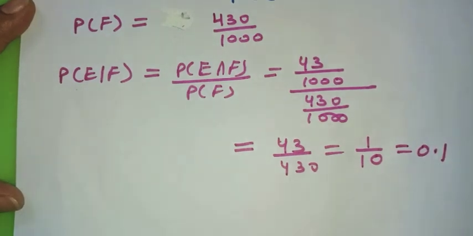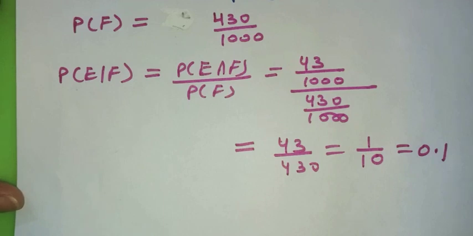So students, this is how we calculate the conditional probability of one event when it is given that the other event has already occurred. With this knowledge, I complete this lesson for today, and in my next video I am going to discuss the first exercise of probability.